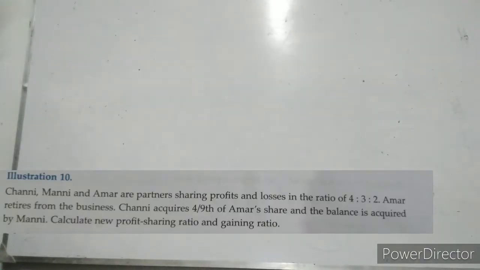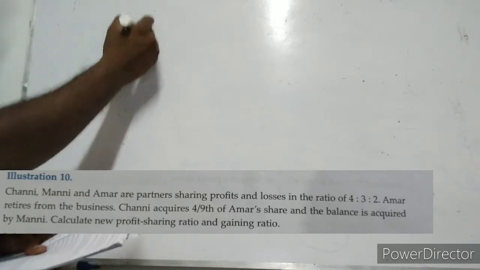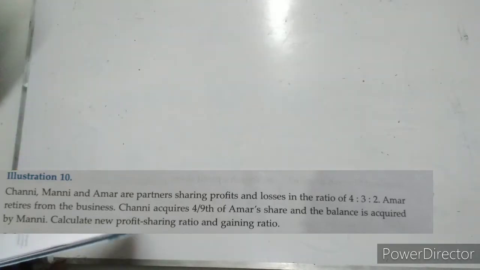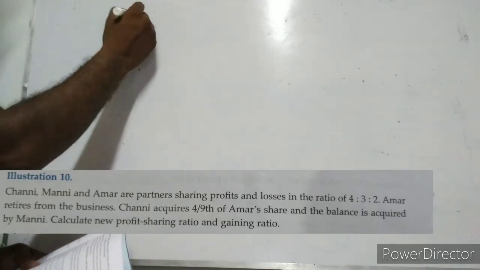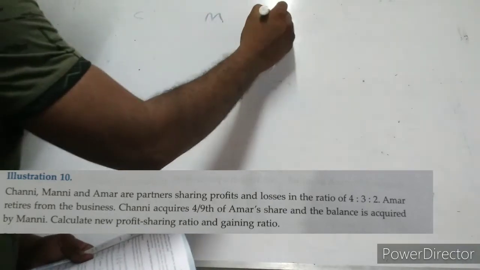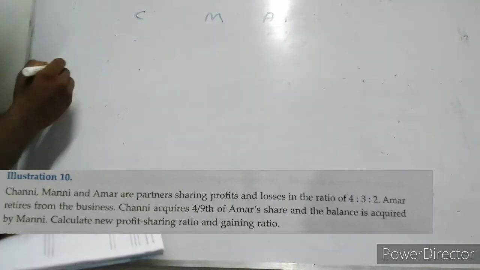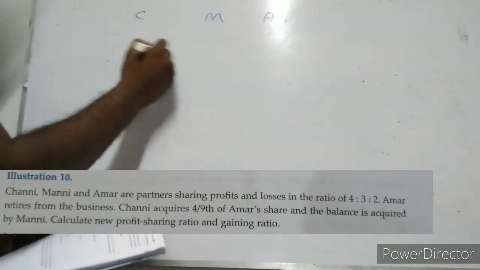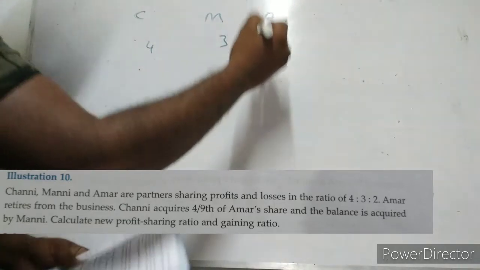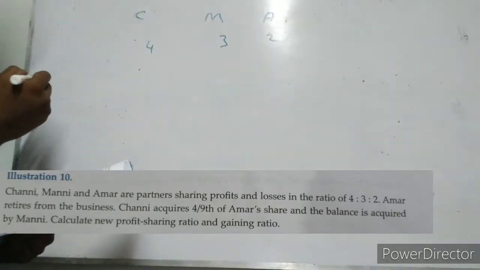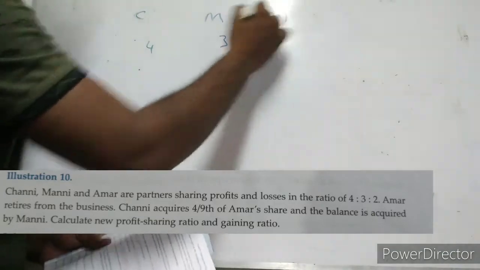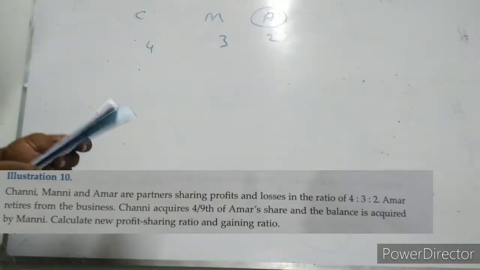Example for third situation. Chani, Mani and Amar are partners sharing profit and losses in the ratio of 4:3:2. Who are they? Chani, Mani and Amar, three partners. Their profit and losses are in the ratio of 4:3:2. Who is retiring from the firm? Amar is retired from the firm.